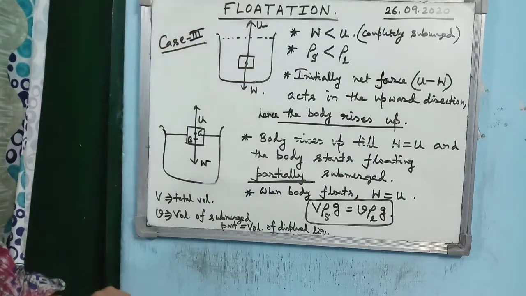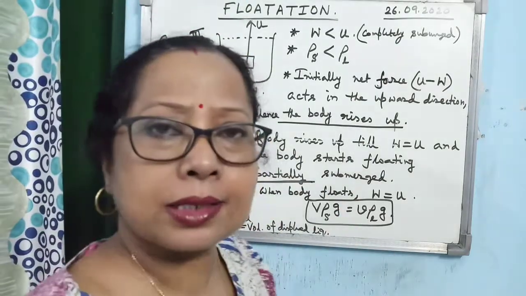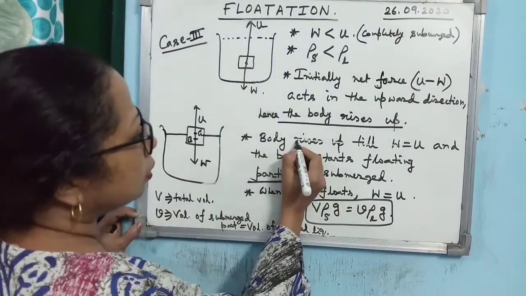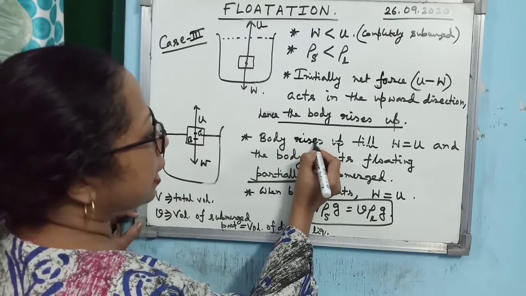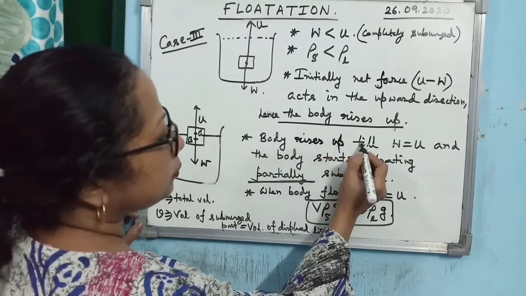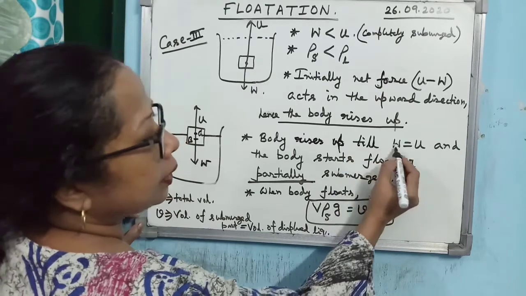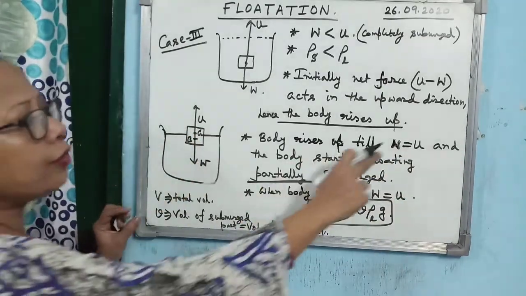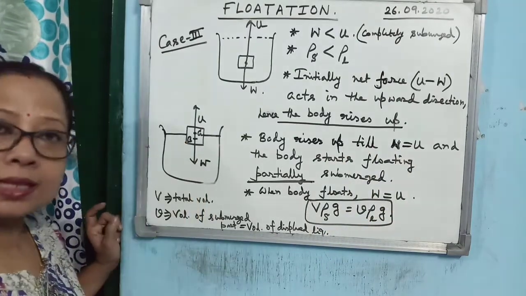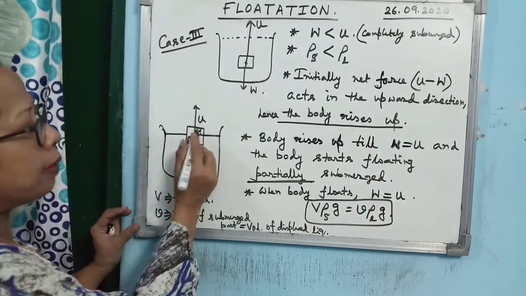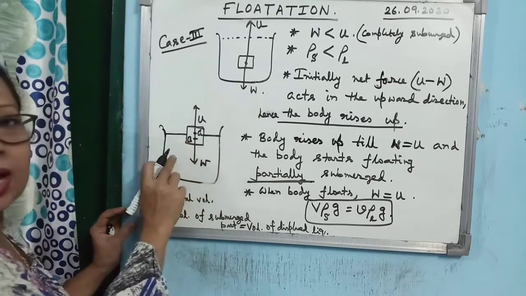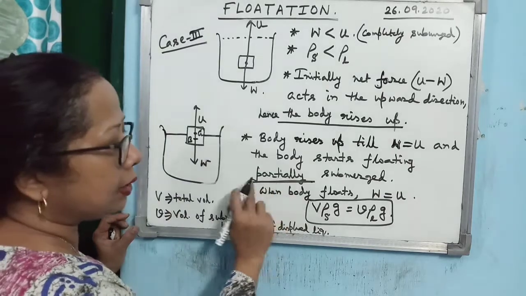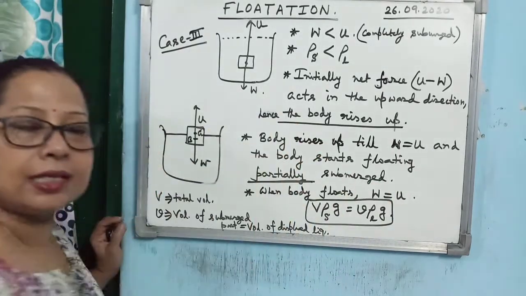Alright, now the question is, how long the body will rise up? The body will rise up till the weight of the body becomes equal to upthrust. Alright, how will the weight of the body become equal to upthrust? You see, look at the diagram. Now the body is partially submerged. That's why I have underlined the term. The body is partially submerged.